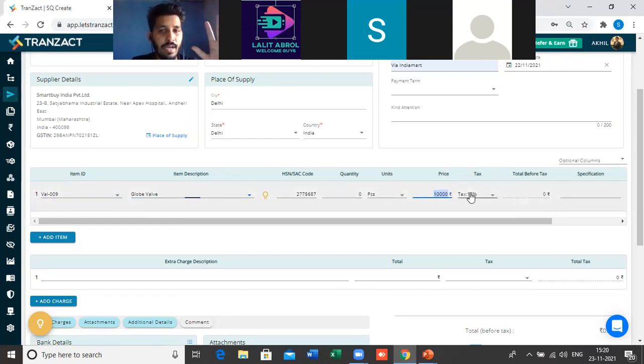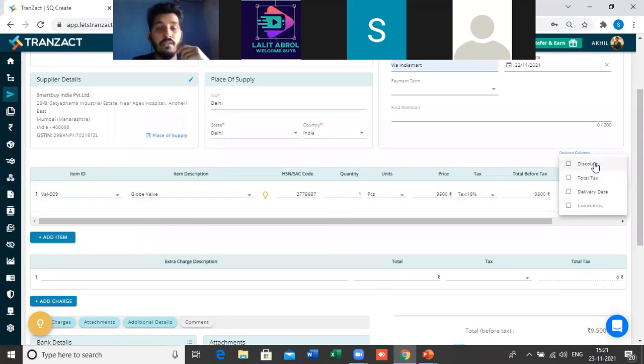If you want to edit the price, all these fields are editable. For example, I want to put a code for, let's say, 9,500. So I can edit the price. Let's take a quantity of 1 piece. If you want to offer any discount on this, these are some optional columns which you can add into your item table: discount, total, tax, delivery date, and comment section.